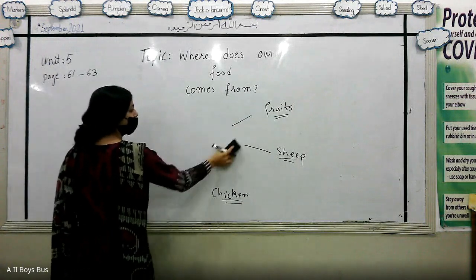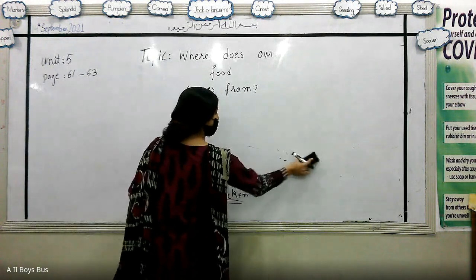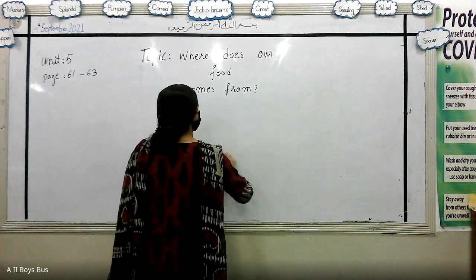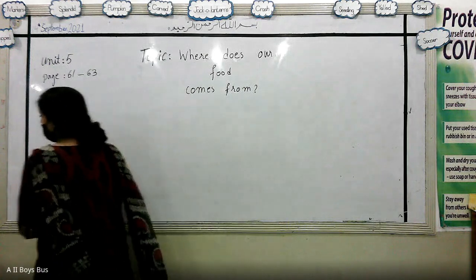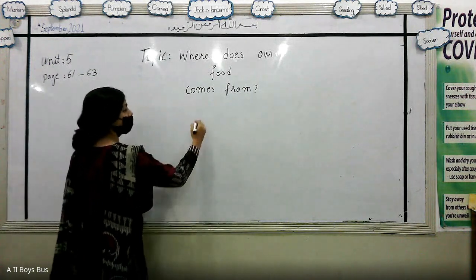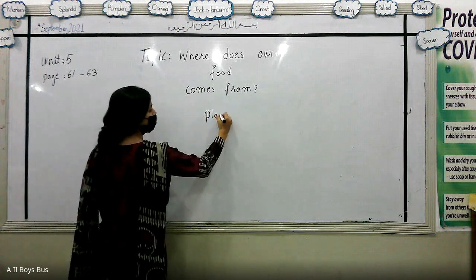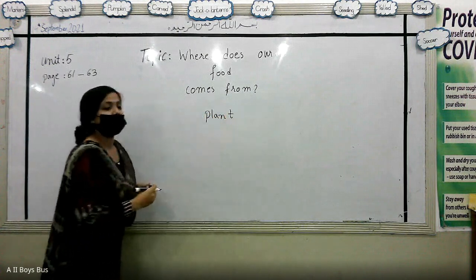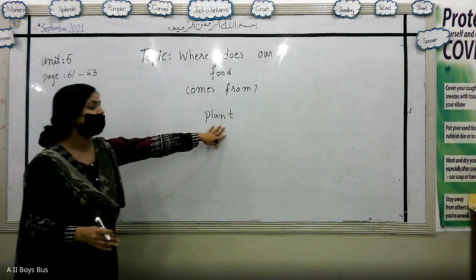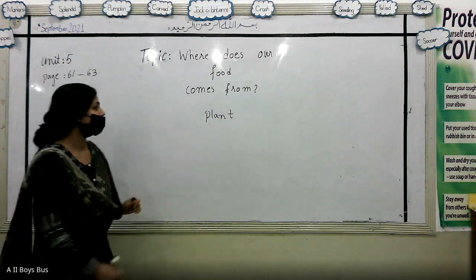The food chain starts from plants, and at every level you know that energy will be lost. Plants are the major food factory for living organisms, and they are the first level of a food chain.